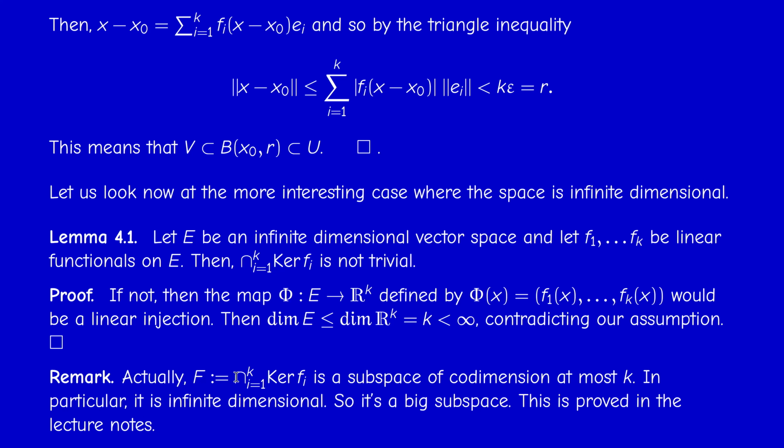The proof is a little bit technical. You can read it in the lecture notes. I'm not going to prove it here, but it will be enough for us to use the fact that it's not trivial. So it's at least one dimensional, so it contains a line through the origin.